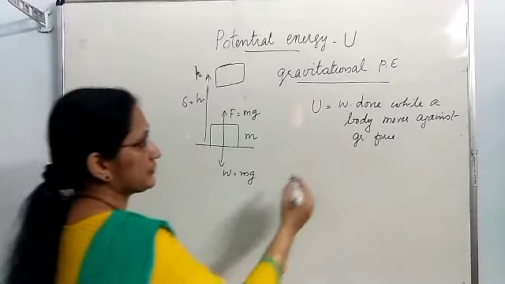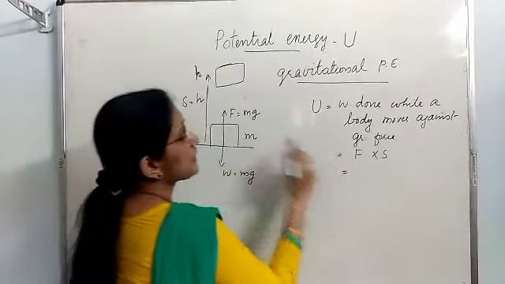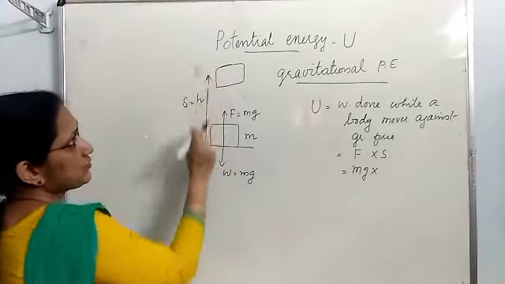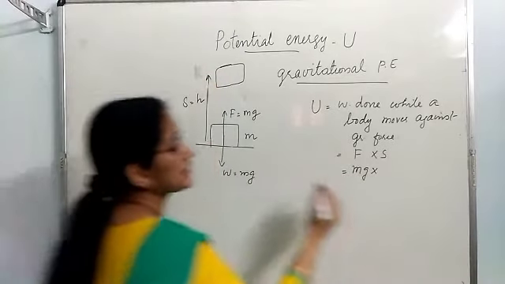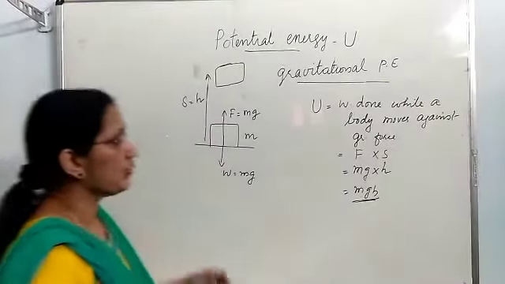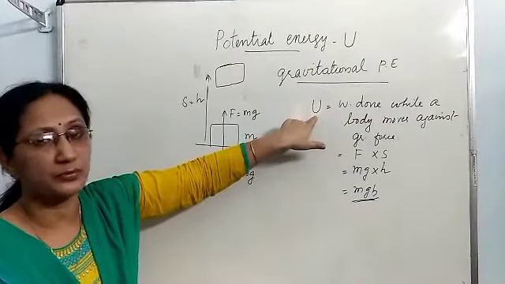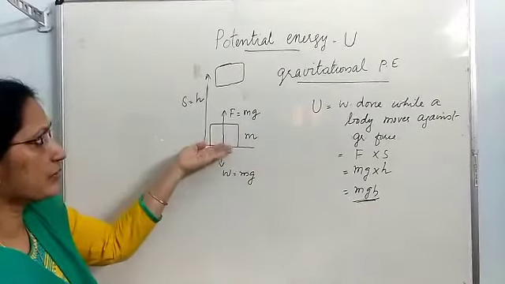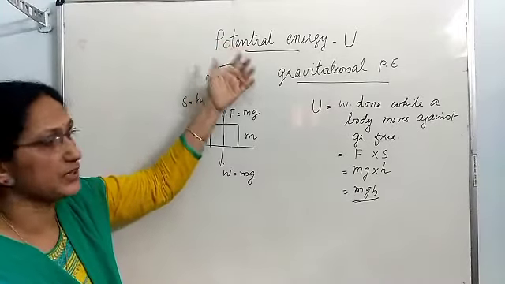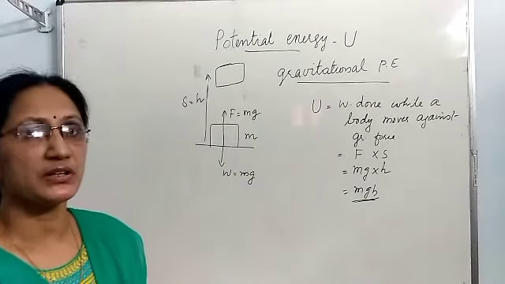So what is the work done? Work done is force into displacement. Here the force required is mg, displacement is h, the distance through which the body has to be lifted. So mgh is the work done while lifting the body. That work done is the measure of potential energy. That means when a body goes from here to here, it gains potential energy. That gain in potential energy is equal to mgh.